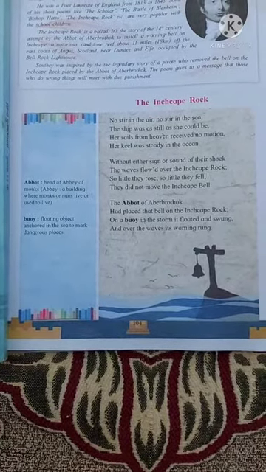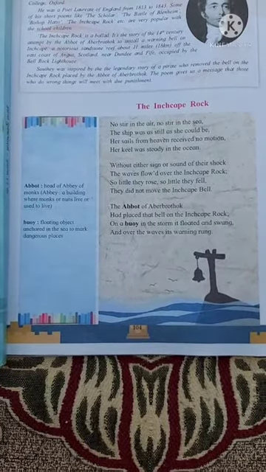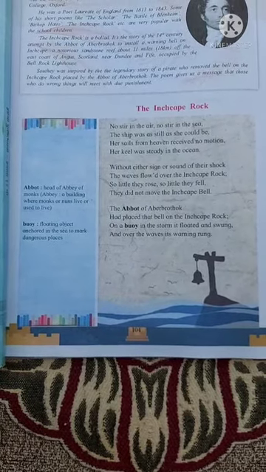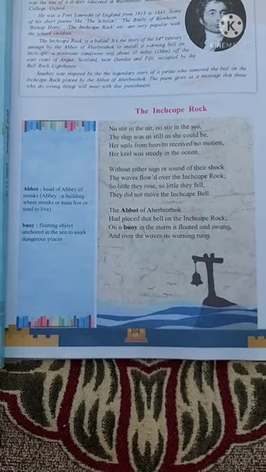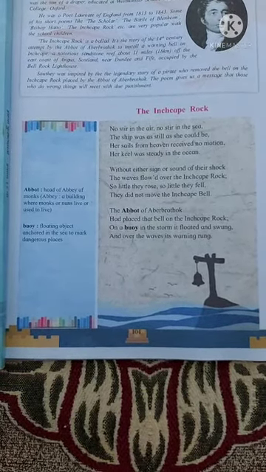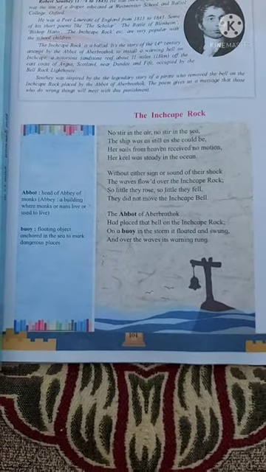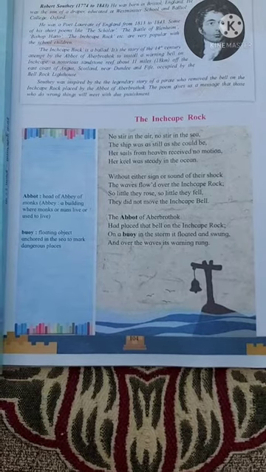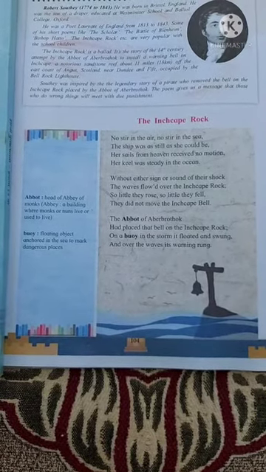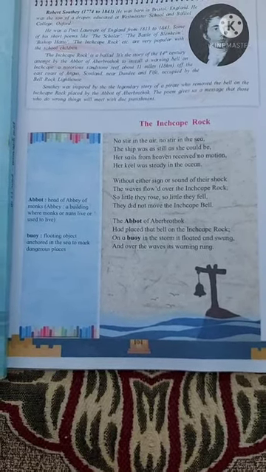When heavy ships go nearby the Inchcape Rock, its waves move and the Inchcape Bell rings. So when it rings, it means it's a warning that they have to turn their ship far from that Inchcape Rock so that their ship would not break down.